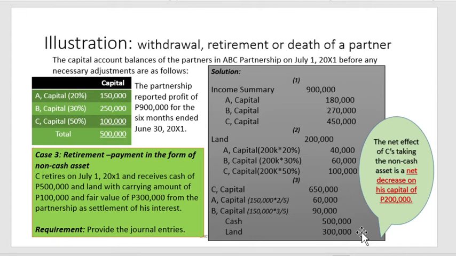The net decrease of 200,000 kasi imbes na sa kanya mapunta yung buong 300,000 ay na-distribute pa kay A at B. So, yun lang ang sinasabi dyan. The net effect of C taking the non-cash asset is a net decrease on his capital of 200,000 without considering the other items such as the cash. Kumbaga, ang tinatanong lang dito is the net effect on the non-cash item.